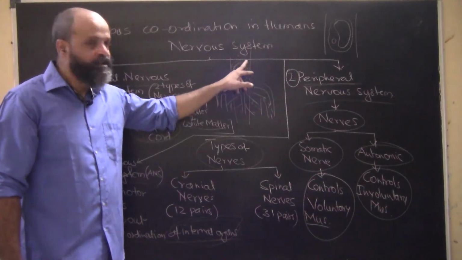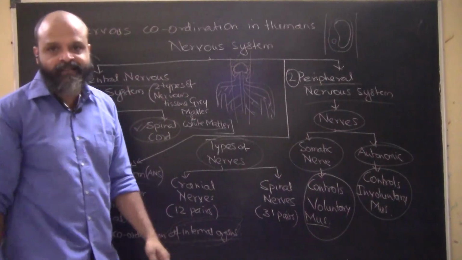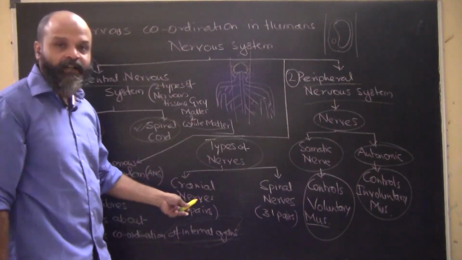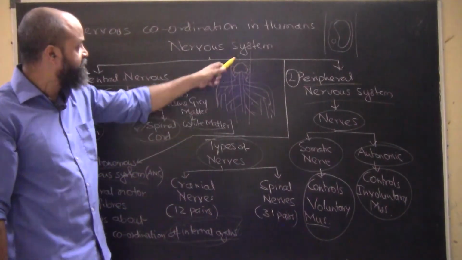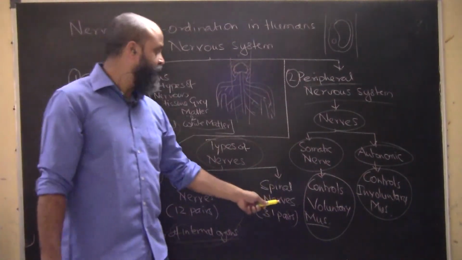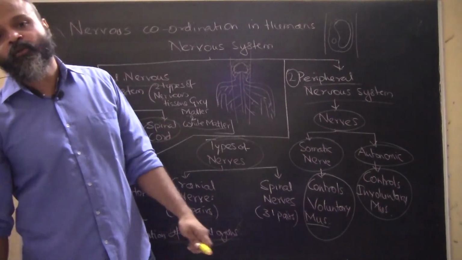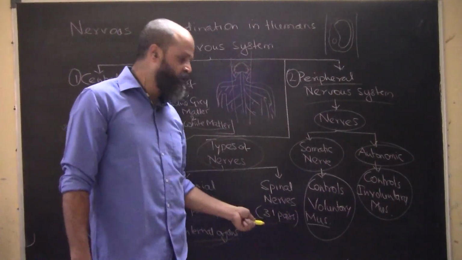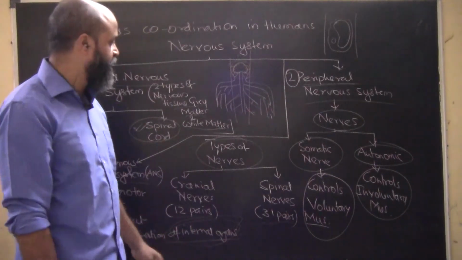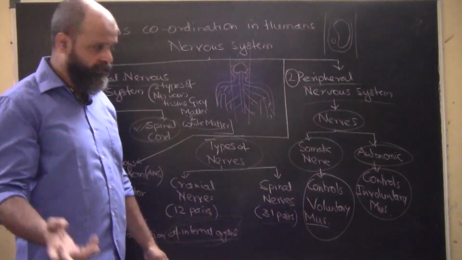The nerves in the cranial cavity, the skull, are known as cranial nerves. There are 12 pairs of cranial nerves in human beings. Then we have the spinal nerves, the ones which arise out of the spinal cord. Spinal nerves are approximately 31 pairs. We will study more about this.